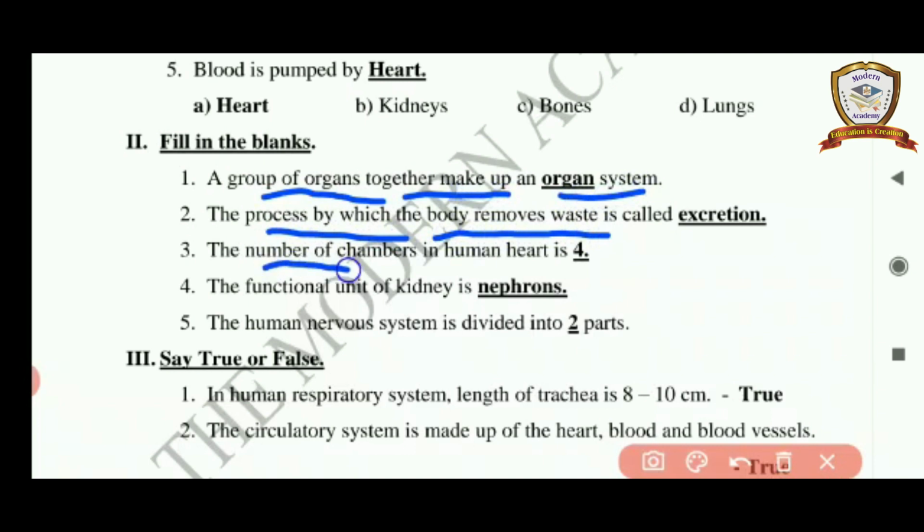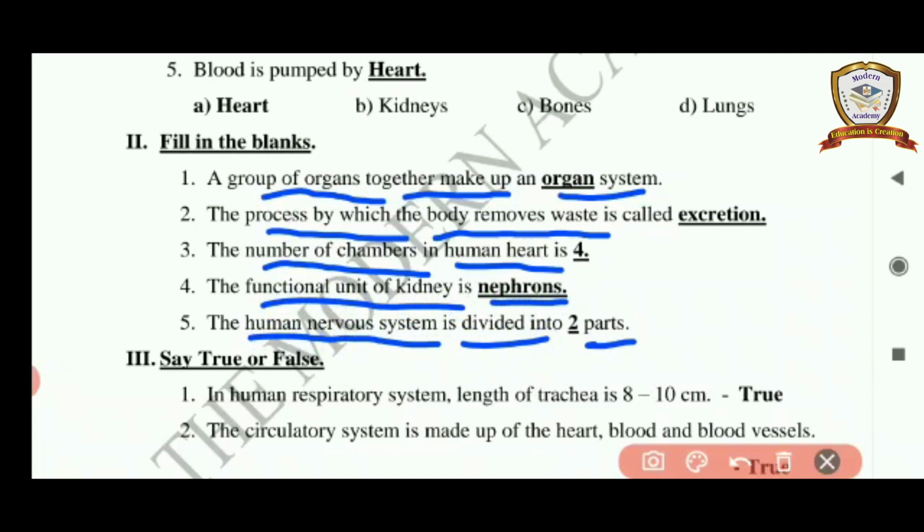Third one, the number of chambers in human heart is dash. Answer is 4. The functional unit of kidney is dash. Answer is nephrons. Fifth one, the human nervous system is divided into dash parts. Answer is 2.